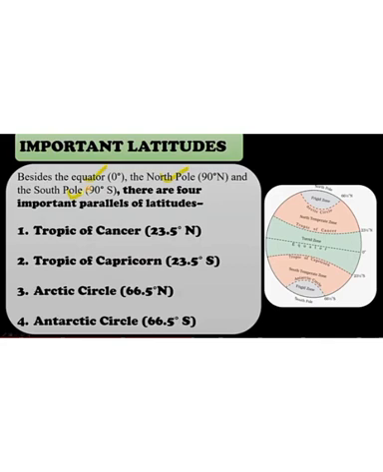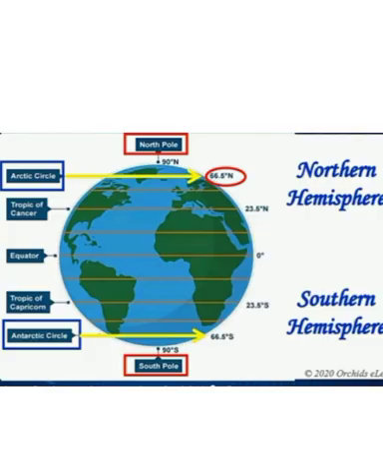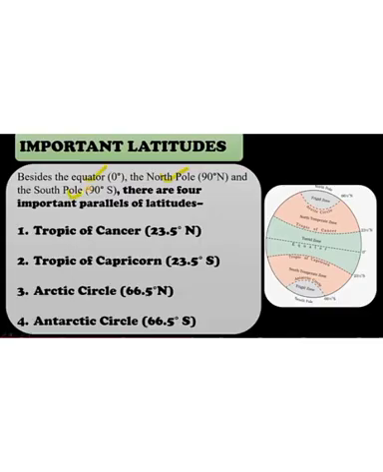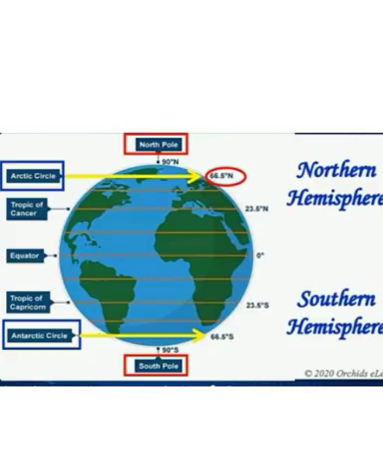And the third one, the Arctic Circle, lies at 66.5 degrees north latitude. It is in the northern hemisphere. And the fourth one, the Antarctic Circle, lies at 66.5 degrees south latitude, and it is in the southern hemisphere.